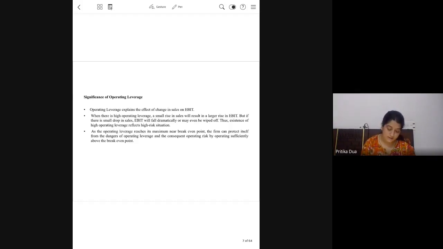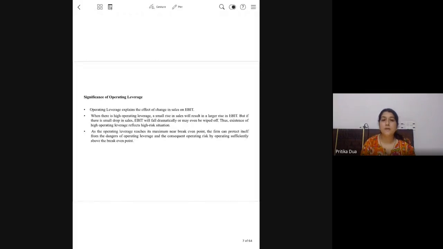So the last point says operating leverage reaches its maximum near the break-even point. What is break-even point? No profit, no loss point. No profit, no loss. Absolutely right. So I'll explain this graphically once we cover financial leverage also. Operating leverage is the maximum at this point.